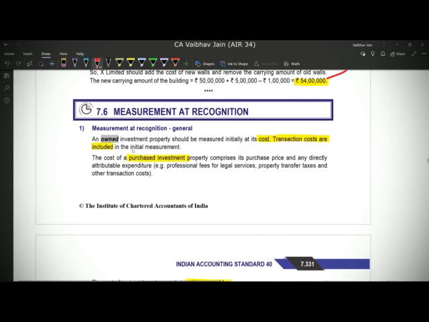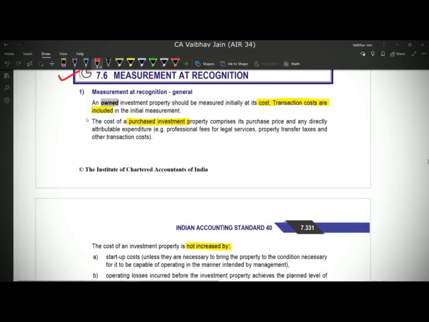So this is simple. Now the next topic is a bit important, which is measurement at recognition. I have earlier covered that any investment property shall be measured at cost. Now let me elaborate on that. Ind AS 40 does not specify what is cost. Ind AS 40 simply says to follow the cost model as per Ind AS 16 PP. And Ind AS 16, I have told in a separate video, has two models for measurement. First is revaluation model and second is cost model. Because Ind AS 40 does not allow the revaluation model, it gives a reference to the cost model of Ind AS 16 PP.